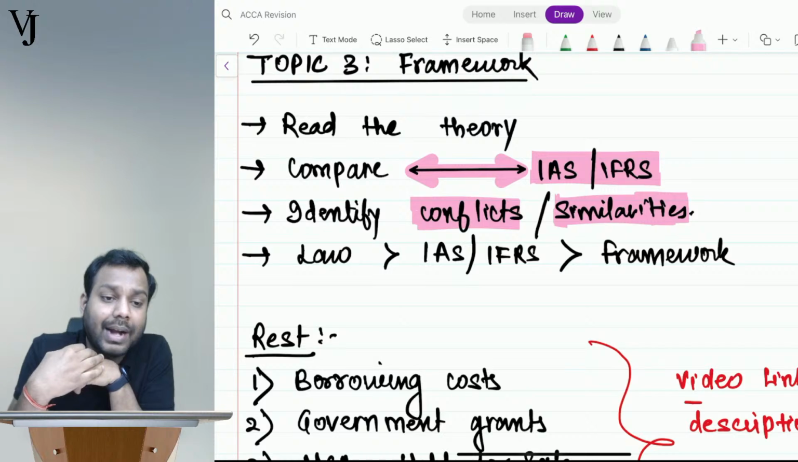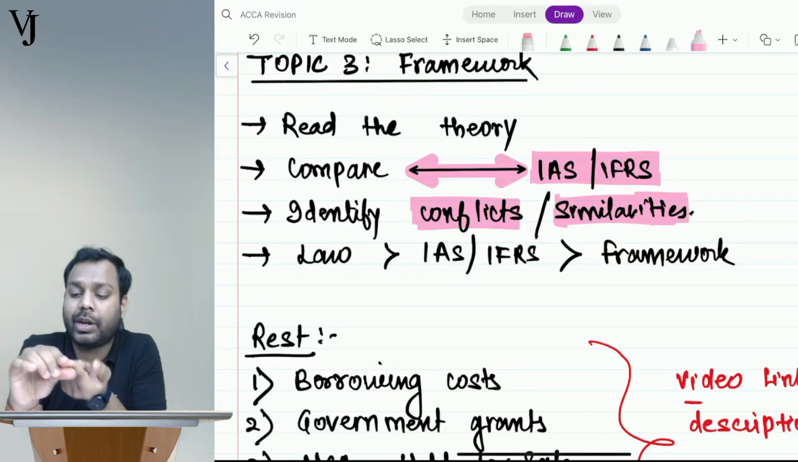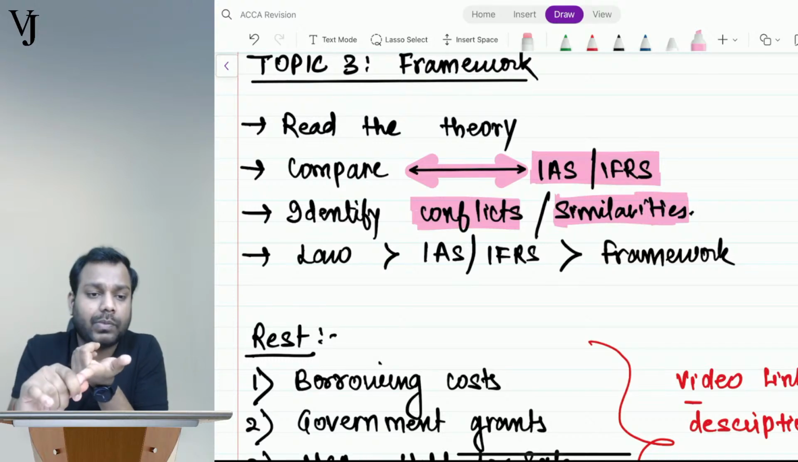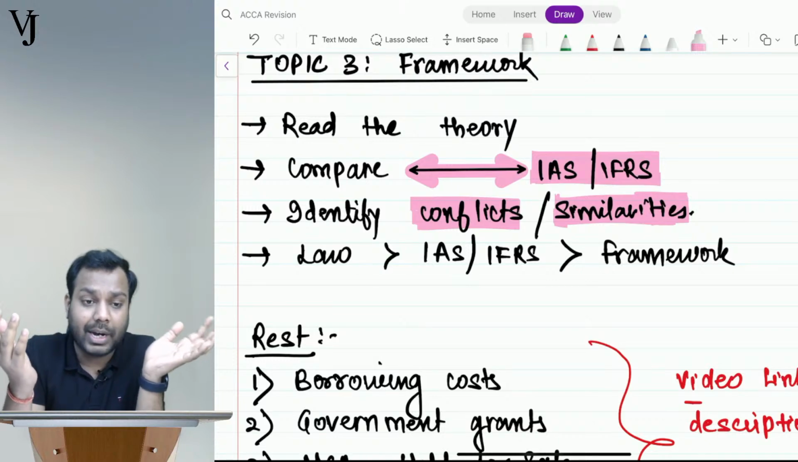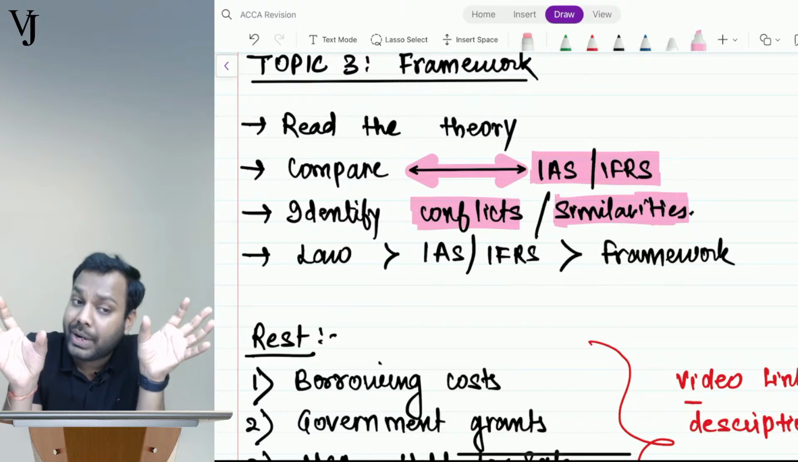Let me give you one conflict also. Inventory has to be measured at net realizable value, but the measurement basis given in the framework says historical cost, or you can say value in use, right? All these things it says, fair value it says, right? So it might conflict also. It might be conflicting as well.